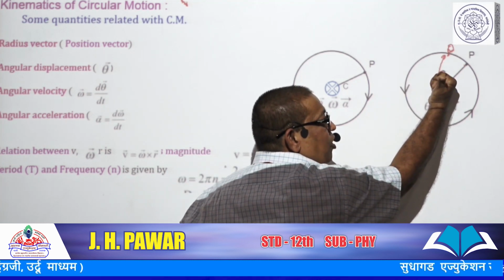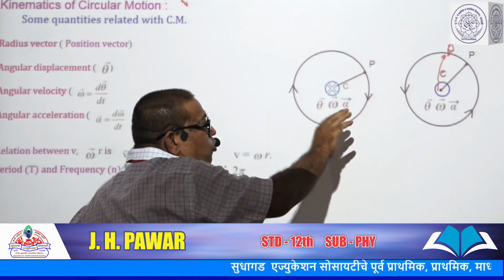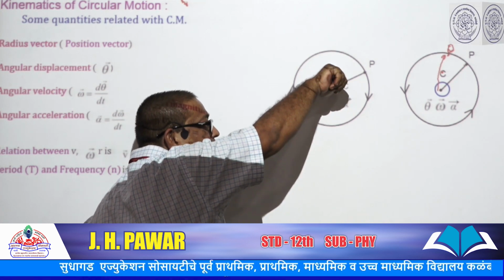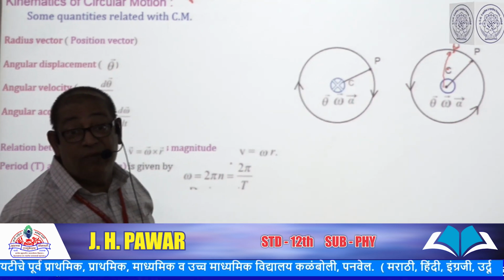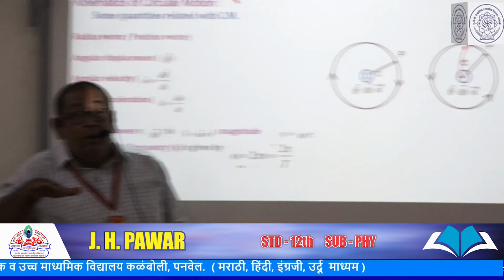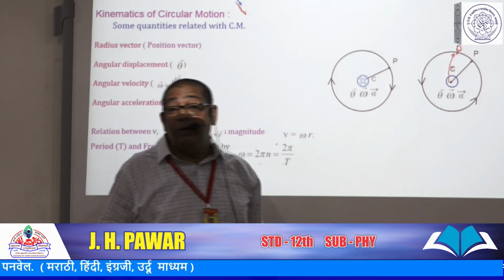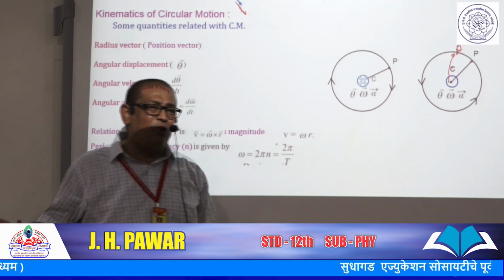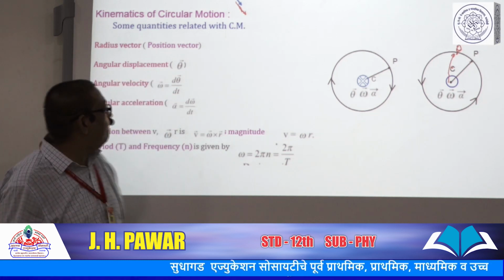Here the direction of angular displacement is outward. But in clockwise motion, I am rotating these fingers in this direction, my thumb is going into the board, so the direction of the angular displacement is inward. In short, the direction of angular displacement is perpendicular to the plane of the circular motion. No doubt it is an angle, so its SI unit is radian.